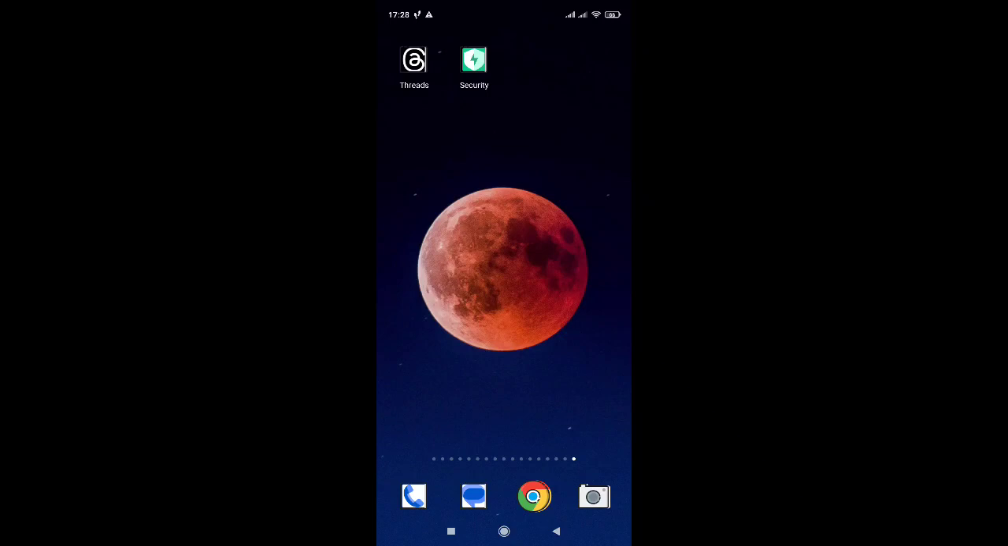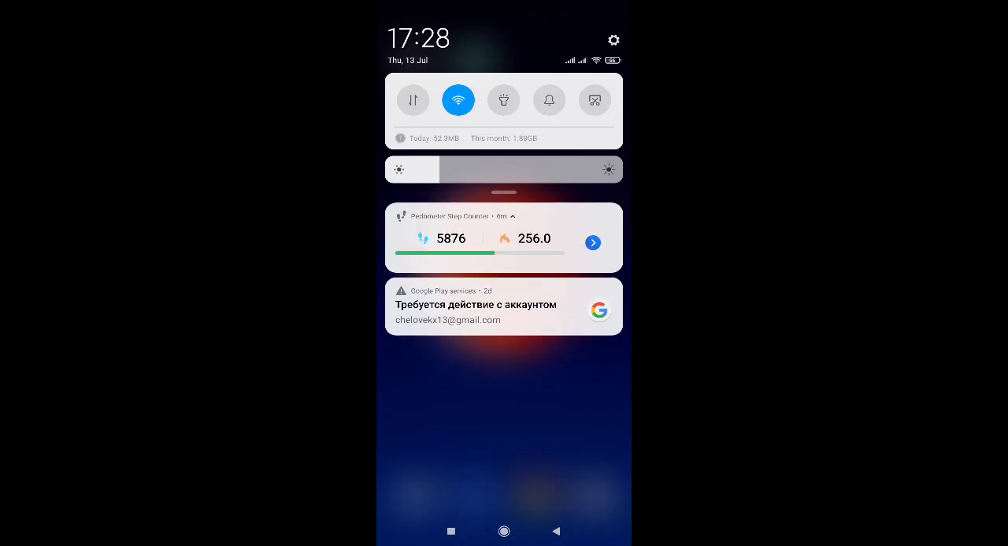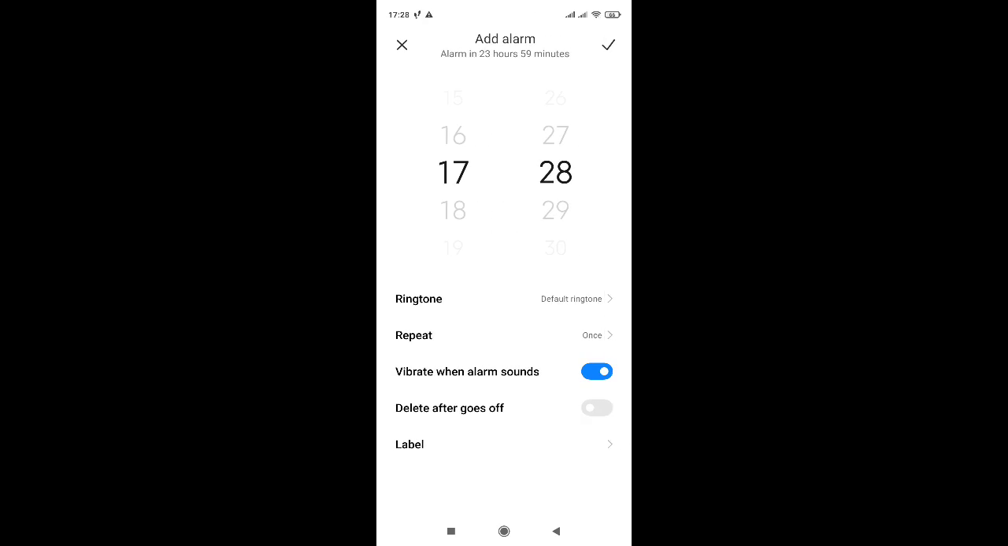In this video I want to show you how to set up an alarm clock on Xiaomi Redmi Note 9 Pro. First you need to open this panel and then click on the time number, and here we can click on the plus button and set the desired time,